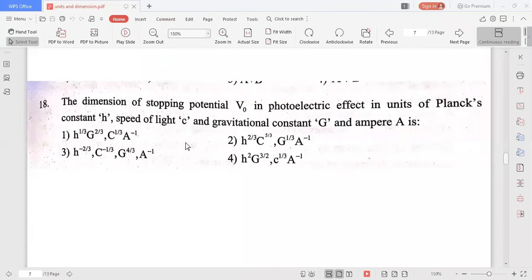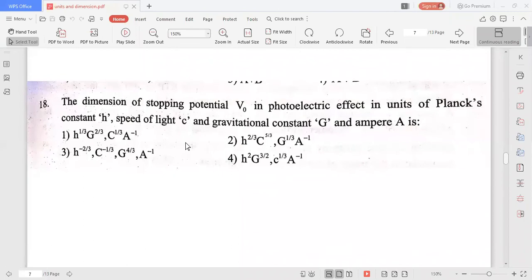But in this case, better to verify the option. For the dimensional formulas of Planck's constant, gravitational constant, C and A, I already said how we can write them. If you substitute here, you must get the dimensional formula of stopping potential V naught. What is the dimensional formula of stopping potential? Not only stopping potential, any potential. Is there any formula involving the potential difference or potential, which you know? Yes, very good. Work done is equal to V into Q, we can write now. V is equal to W by Q.